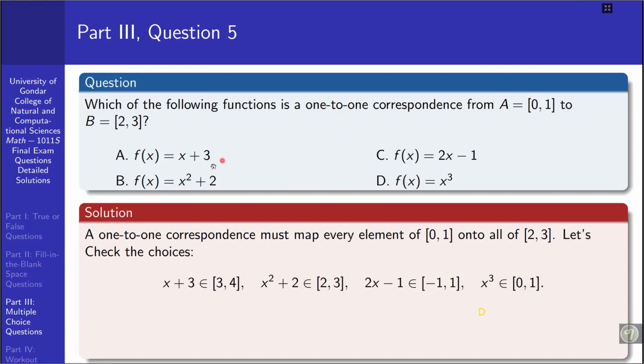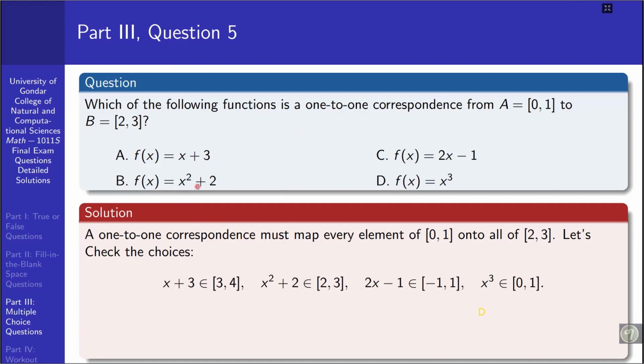For example, if we take the first one, f of x equal to x plus 3, this function is an increasing function. What does this map? At the smallest one, 0, when we substitute, it becomes 0 plus 3. The smallest element within the range of this function will be 3, and the maximum value could be 4. So this maps 0 to 1 onto 3 to 4, not to 3. Therefore f of x equal to x plus 3 cannot be a function which is defined from A to B.